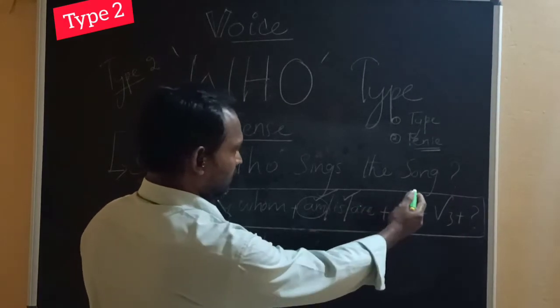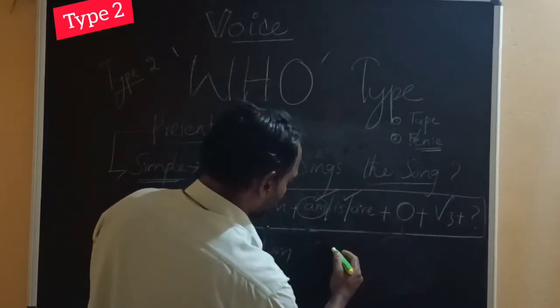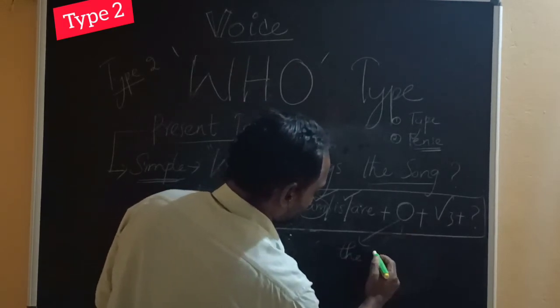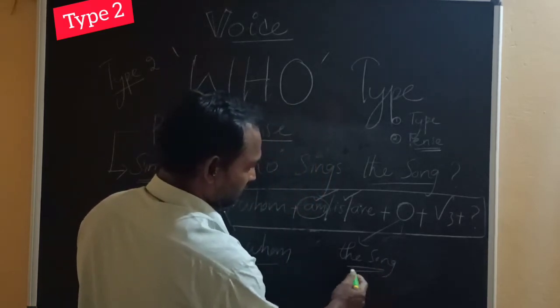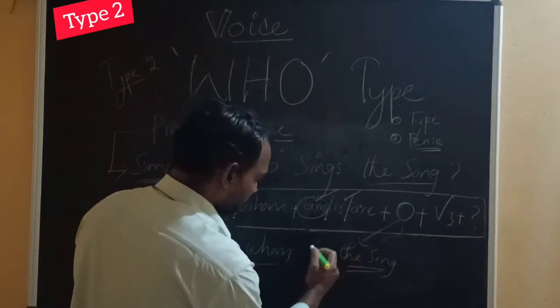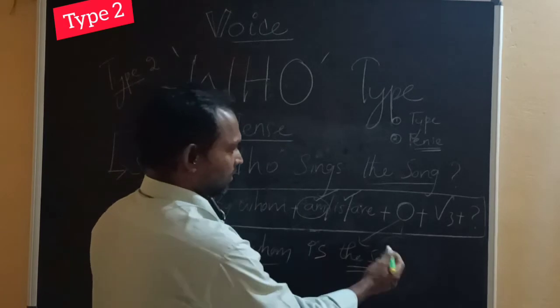Then here, what's the object? The song. Song is the object. Song is singular, so we have to choose is. By whom is the song?